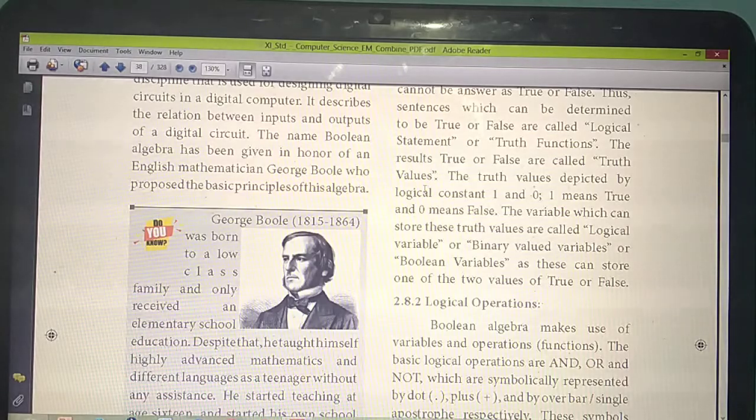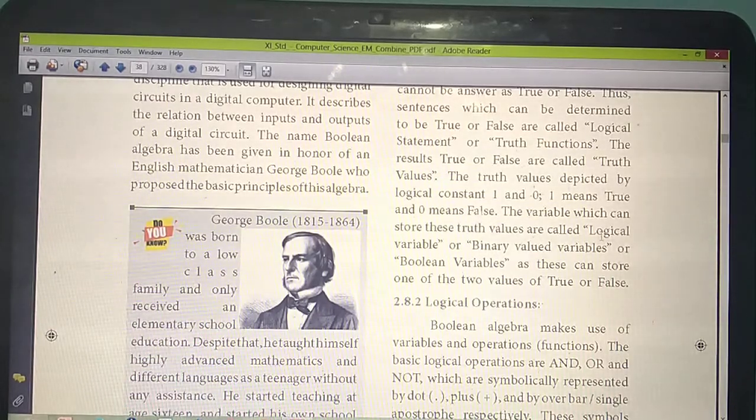So listen carefully. The values we are calling as truth values, that means either 0 or 1. 1 means we can say true and 0 means we can say false. Now, for example, A equal to 5 minus 10. What answer will you get? Minus 5. Down below they are asking the question: A equal to 8 minus 5 equal to 10. Whether this answer is correct or not, you will say yes or no.